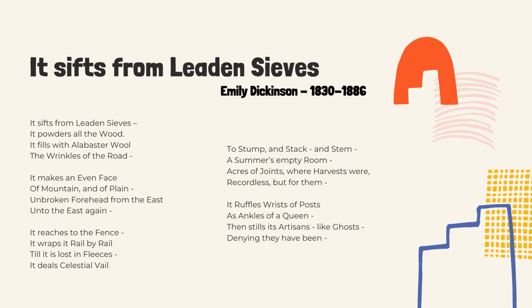It wraps it rail by rail, till it is lost in fleeces. It deals celestial veil to stump and stack and stem, a summer's empty room, acres of joints where harvests were, recordless but for them. It ruffles wrists of posts as ankles of a queen, then stills its artisans like ghosts. Denying they have been.